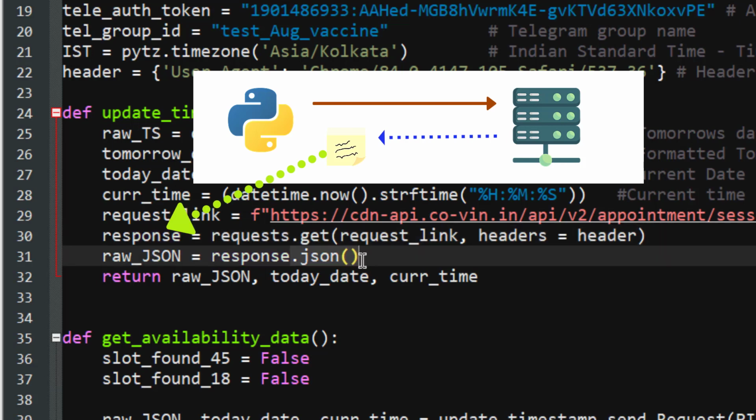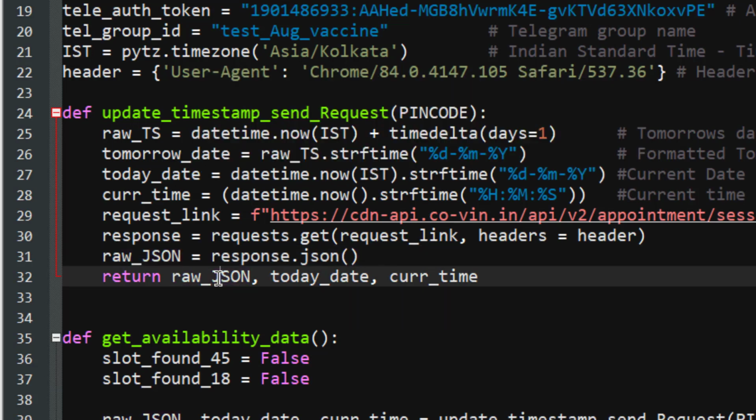Using the inbuilt JSON module, we convert it into a JSON object so that it is easy for Python to interpret and extract the data. That is the main purpose. Once we have the raw JSON, we return the raw JSON, today's date, and the current time. This is required by another function in this program, so that's why we are returning these three variables.